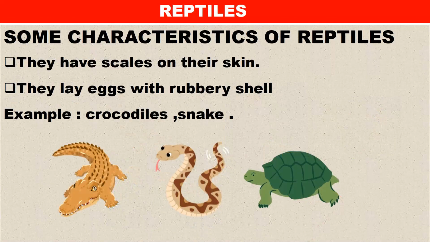So, the characteristics that enable you to identify organisms as reptiles. They have scaly skin. Then they lay eggs with rubbery shells, not hard shells, but rubbery shells. Examples are crocodiles and snakes. These are examples of reptiles. But as you study, make sure that you dig deeper beyond this. Otherwise, basically, this should be able to take you in an exam and, of course, score an A+.